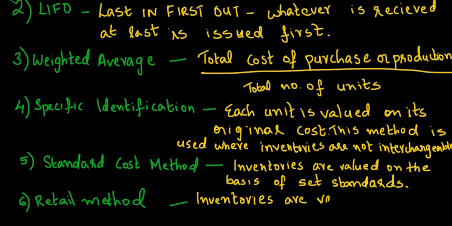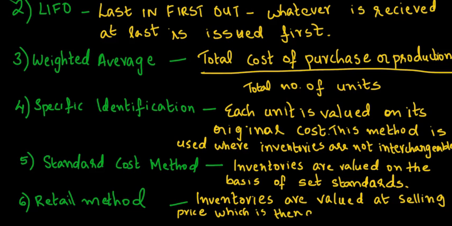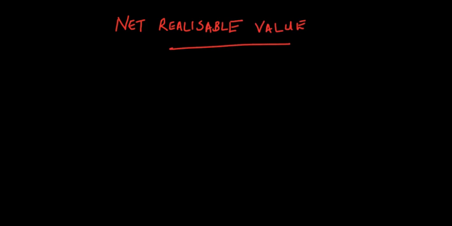In retail method, inventories are valued at the selling price, which is then adjusted with a normal gross profit ratio and selling expenses to reach at its cost. Till now, we have seen the methods used to arrive at the cost of inventory. The second part of the question is the value called net realizable value. How can it be found?